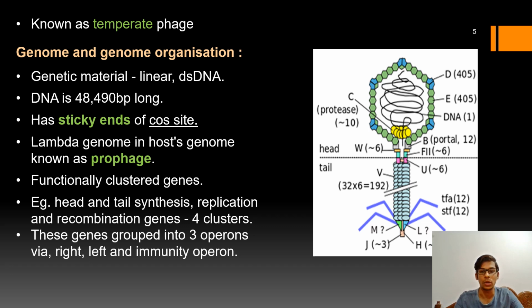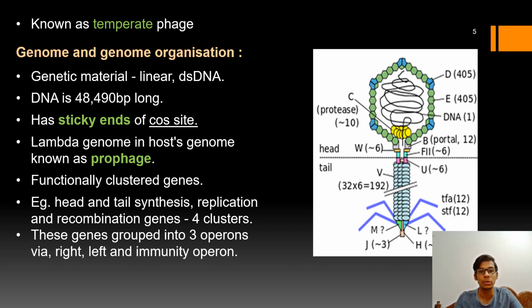The right operon consists of the genes for head and tail synthesis, as well as the information for DNA replication for the lytic cycle. And the left operon consists of the genes responsible for integration and recombination of the phage genome into the host cell during the lysogenic events.